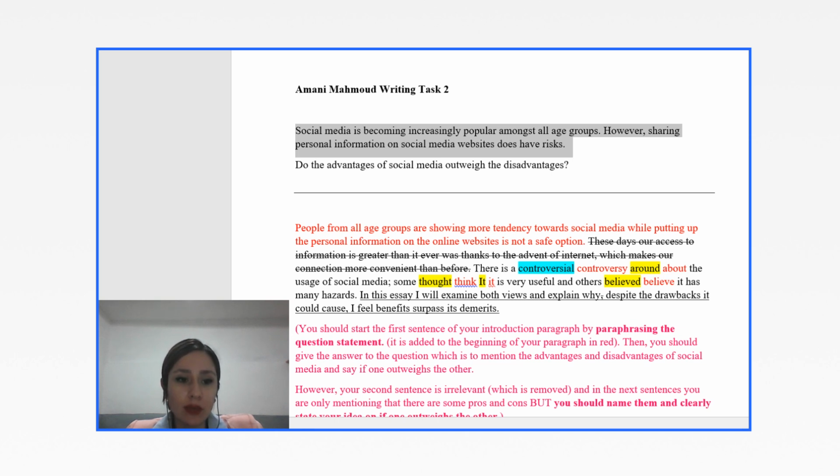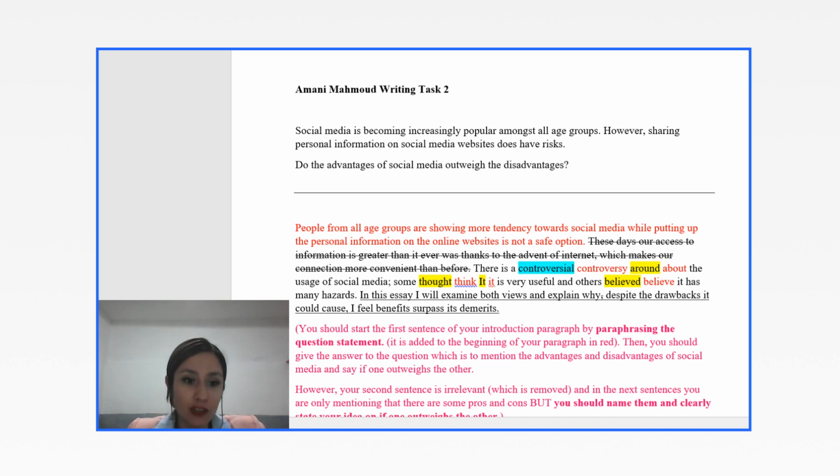So, okay, very well. So, the problem here is that after you paraphrase the question statement as the first sentence of your introduction paragraph, in the next sentence you have to give the answer to the question. It is asking, do the advantages of social media outweigh the disadvantages? What you should do is to name some advantages, some disadvantages, and directly state if the advantages outweigh the disadvantages, or if the disadvantages outweigh the advantages.